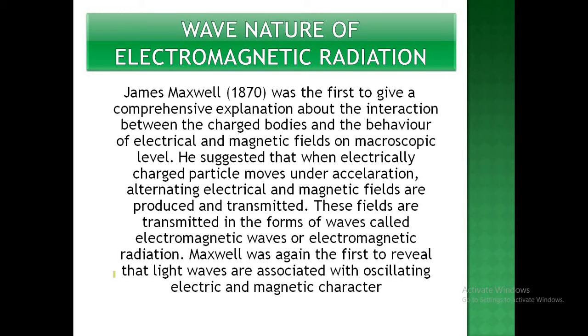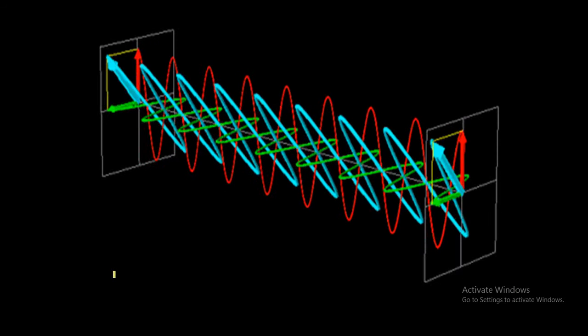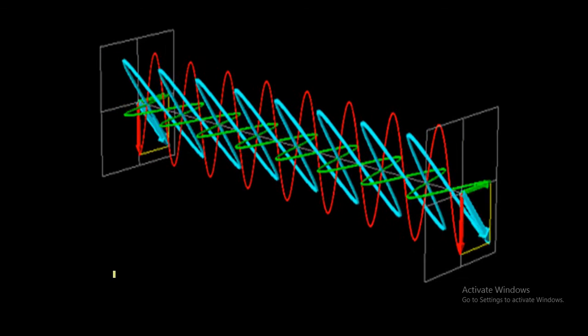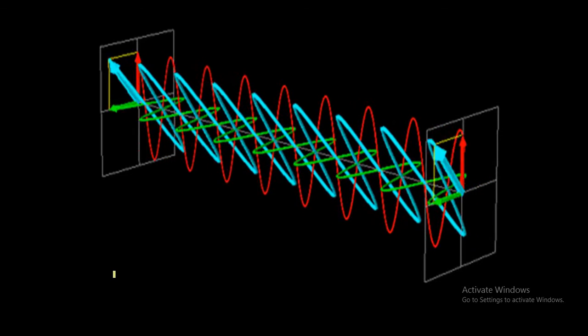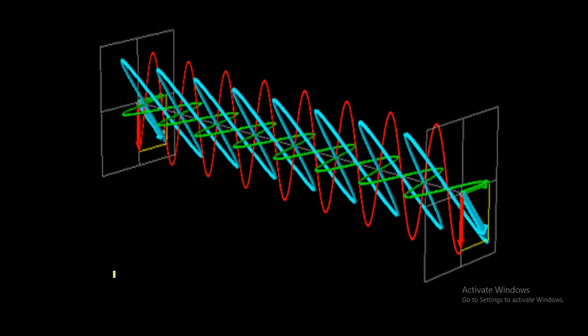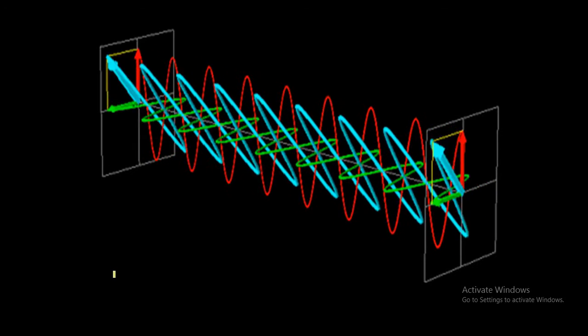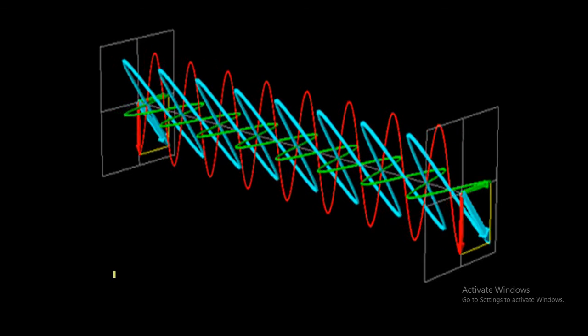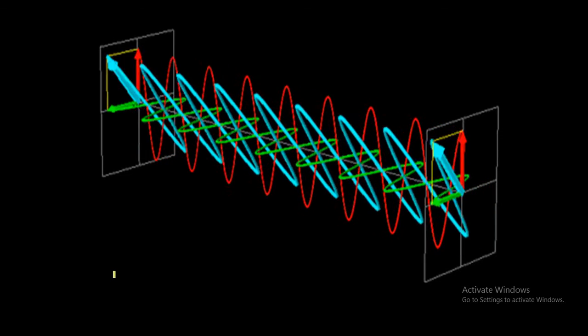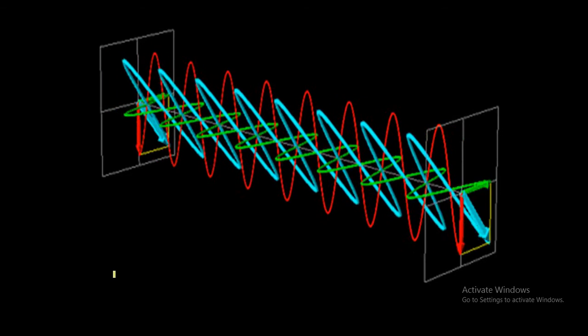So Maxwell was again the first to reveal that light waves are associated with oscillating electric and magnetic character. As a result, he concluded that when an electron moves, it accelerates. As it accelerates, it starts producing alternating electric and magnetic fields which are perpendicular. Let us study with the help of an animation shown here. Here you can see that the blue color is the path of the waves which are traveling, and the red and the green are the perpendicular waves which are the electric field and magnetic field. This can be seen through this animation.